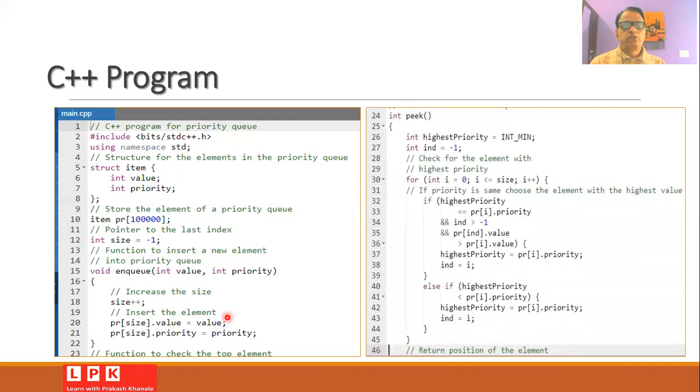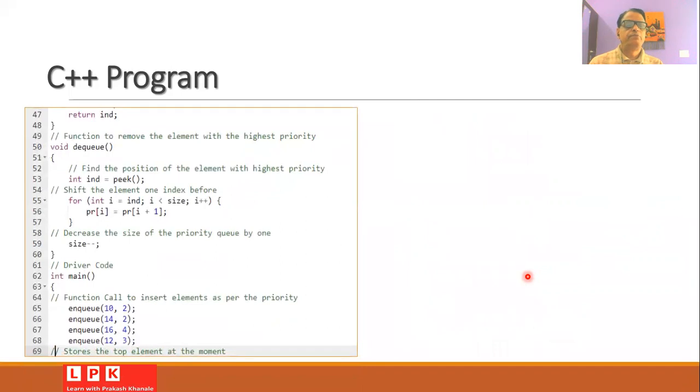Now we can write a function to check which element is on the top of the queue, that is, which element has the higher priority. And for this, we will make use of the for loop. So if the priority is the same, then the element processing will be based on the highest value of the element. Otherwise, we will set the element according to the priority, and we will return the position of the element with the highest priority by using this return IND.